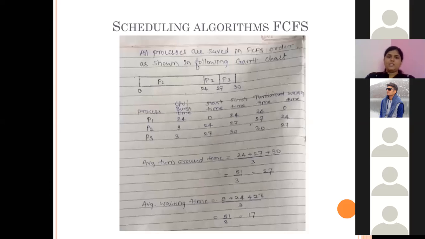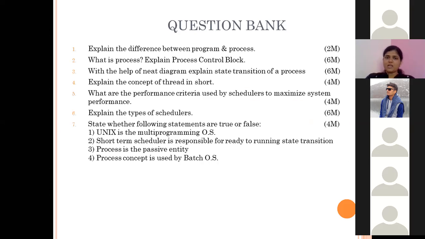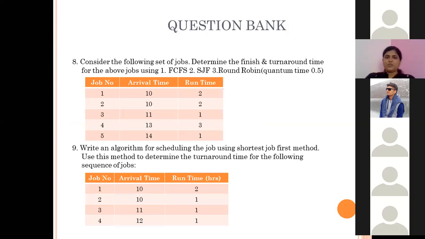Now, these are some possible questions that can be asked in the theory exam, like what is the difference between process and program? What is process control block? What is the state transition diagram for the process, and so on. Refer to these questions also. If you find any difficulty in answering any of these questions, feel free to call me or message me at any time. These are some more examples on scheduling.